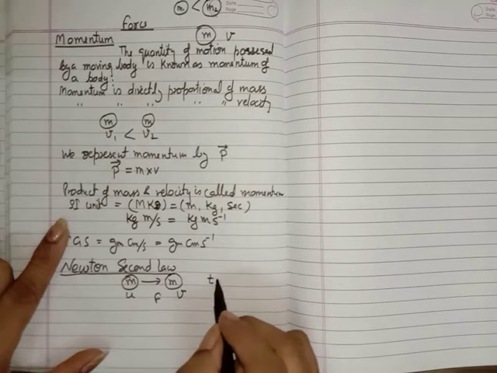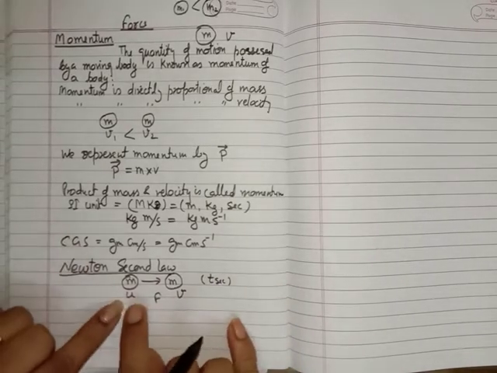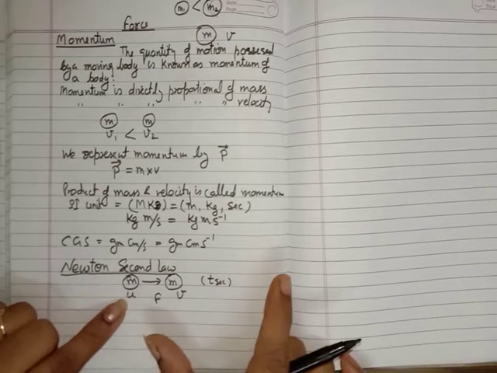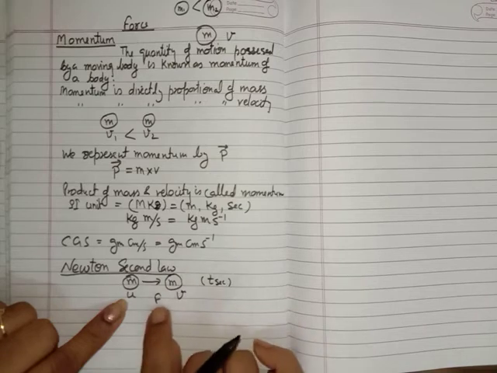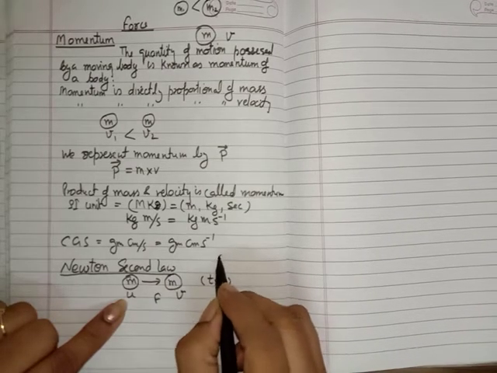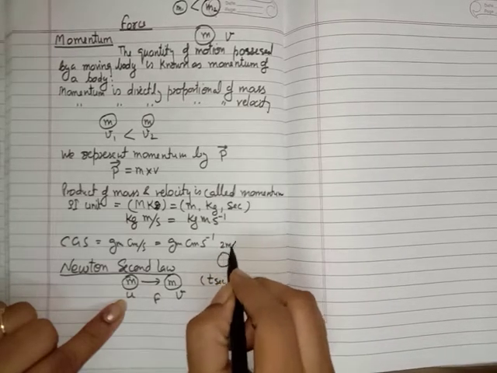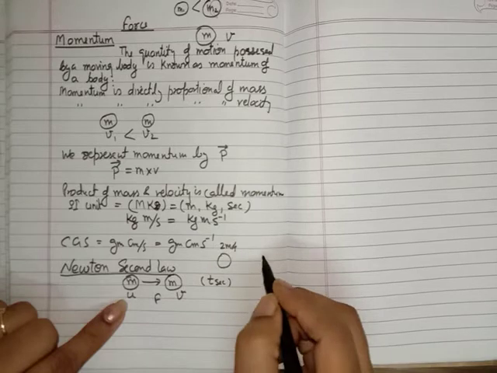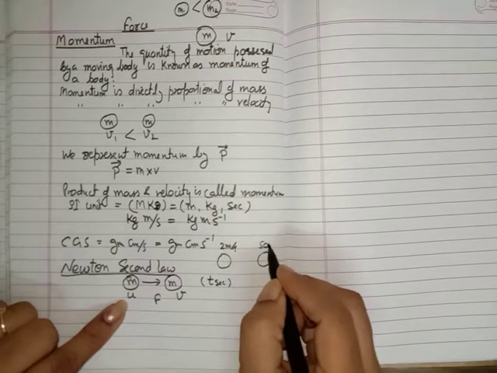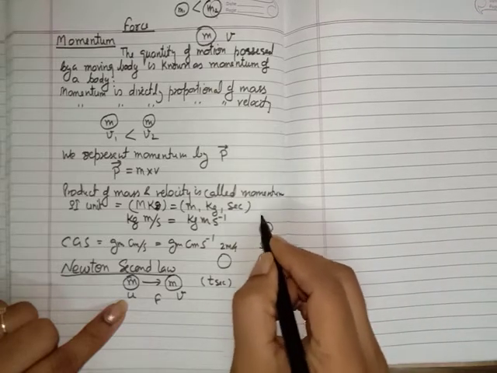Okay. Now you should understand one thing. If you want to change the velocity in large quantity, you have to apply more force over it. Is it clear? Suppose an object's velocity is 2 meter per second, having any mass, and you want to change its velocity to 50 meter per second, or either to 10 meter per second.